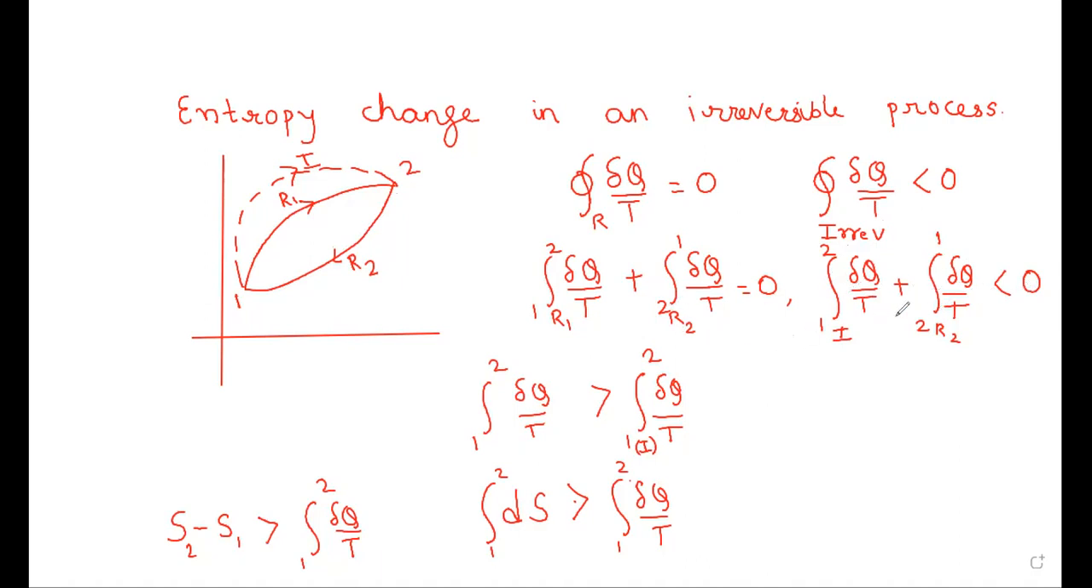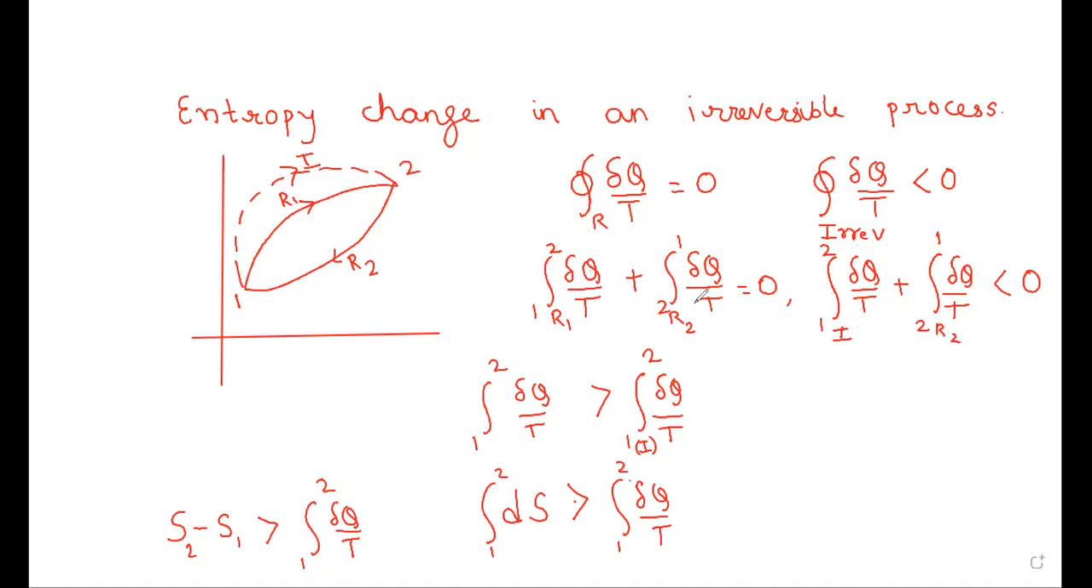Now look at both these equations from a mathematical perspective. There are two quantities in equation 1 and two quantities in equation 2. In both equations there is one common quantity, the integral from 2 to 1 of del q by T via path R2. Since one sum is equal to 0 and the other is negative, it follows that the integral from 1 to 2 of del q by T via R1 has to be greater than the integral of del q by T via the path I.